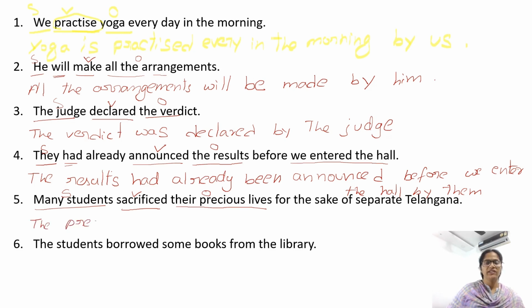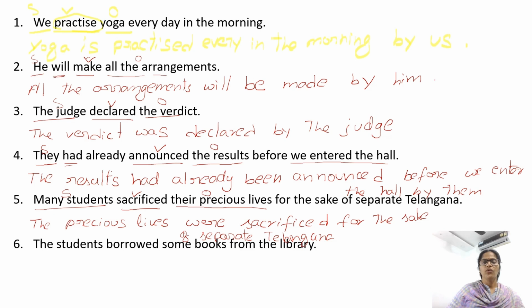The precious lives, for the sake of separate Telangana, you can write here or you can write later. The sentence is in simple past. Precious lives is plural, so were sacrificed. V3 form is sacrificed. Sacrificed for the sake of separate Telangana. By whom? By many students.